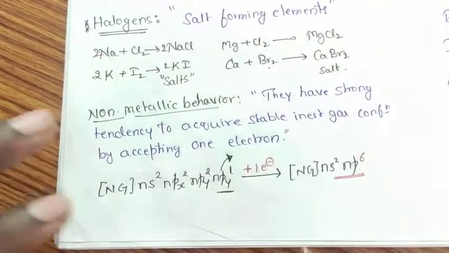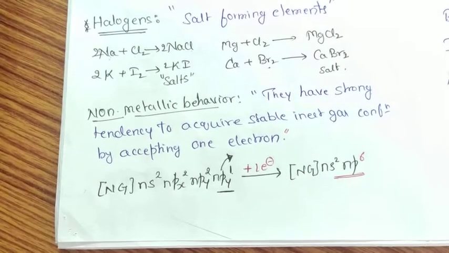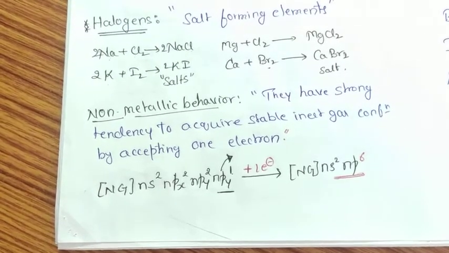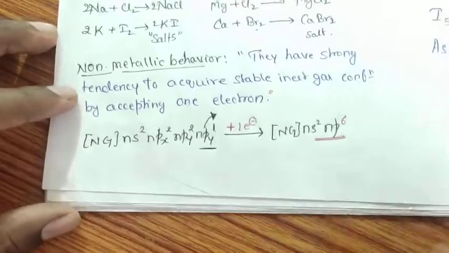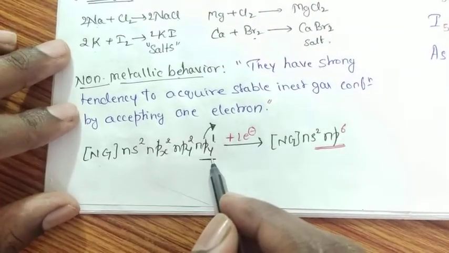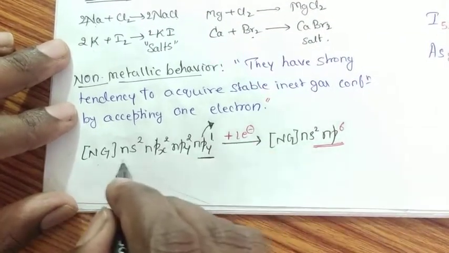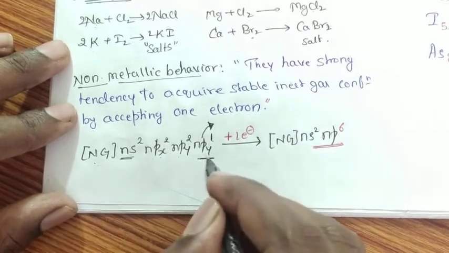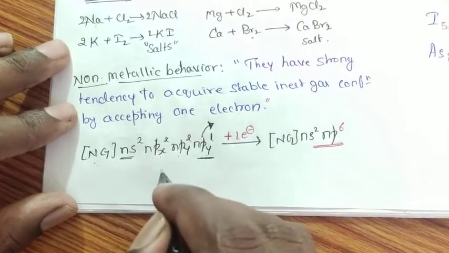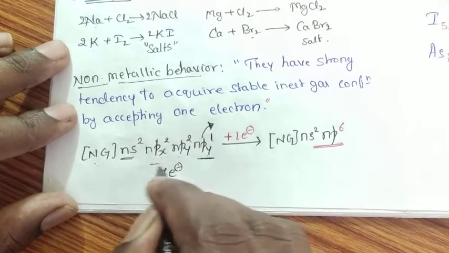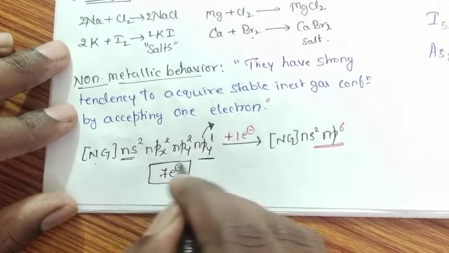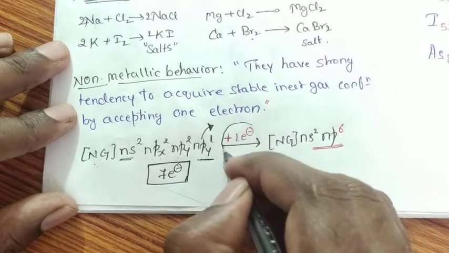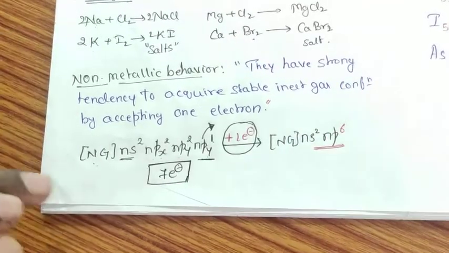These elements exhibit maximum non-metallic behavior. If you check the general outermost electronic configuration of these elements, it is noble gas ns2 npx2 npy2 npz1. So there are totally 7 electrons in their outermost shell. To attain the octet structure, they require only one electron.